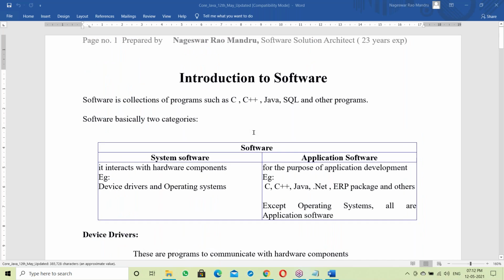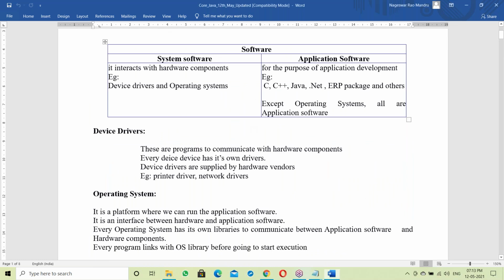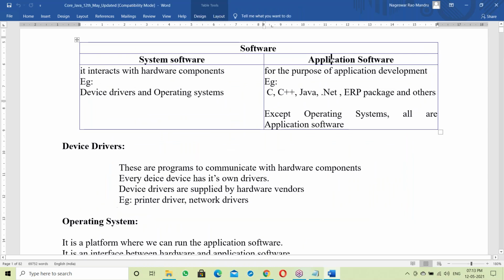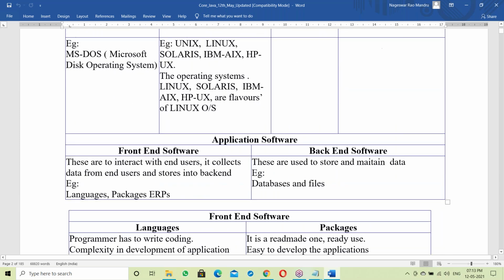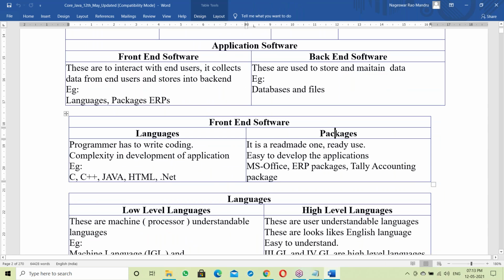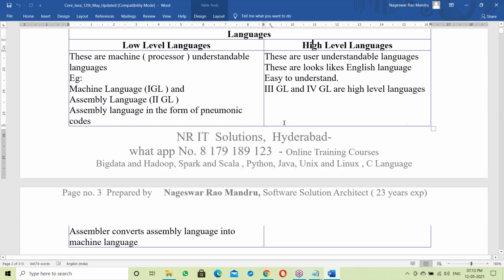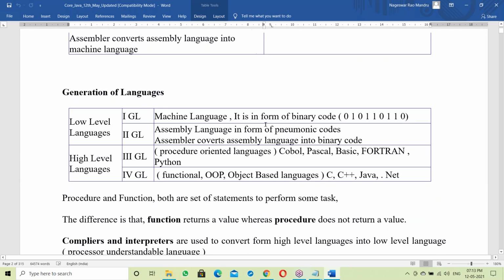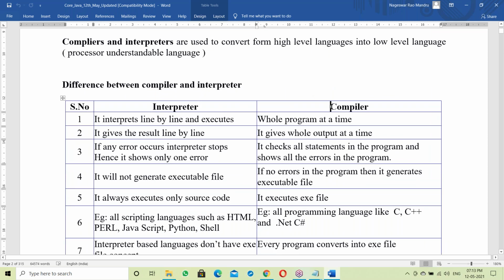So before going to Java, there are some introductory concepts here. What is system software, what is application software. Next, about voice. Next, about front end and back end. Next, languages and packages: high level language, low level languages. Next, the different generations of languages. Next, about interpreter and compiler.